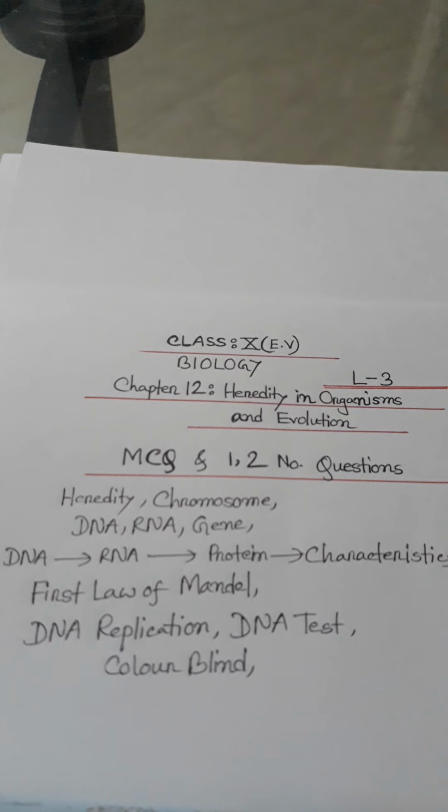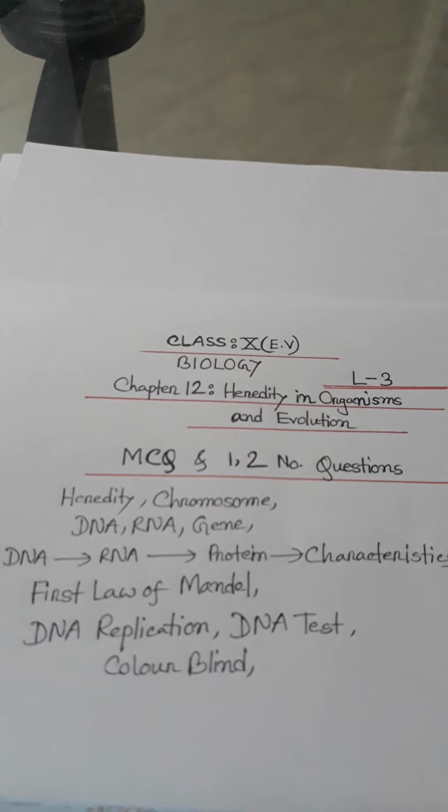Then go to gene. What is a gene? The unit controlling all the visible and invisible signs and characters of an organism is called the gene. And what is locus? The location of a gene on a chromosome is called the locus.